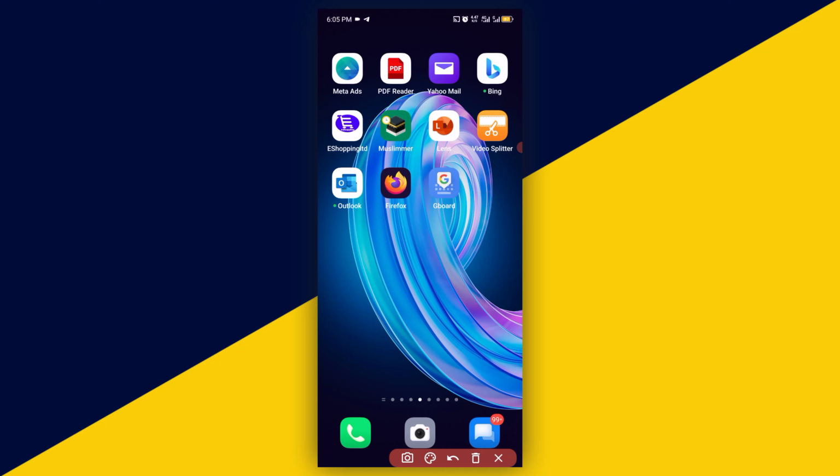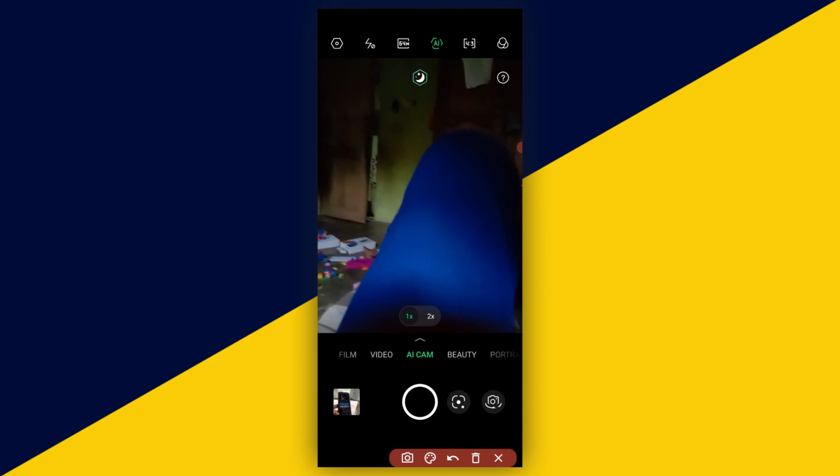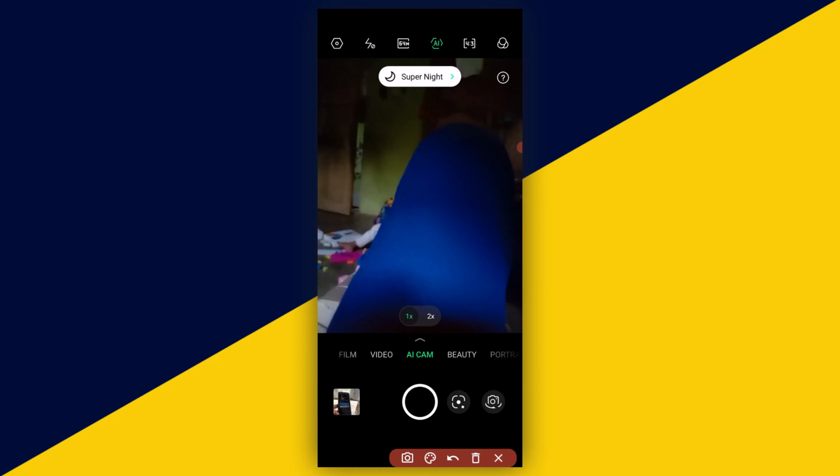The very first thing you want to do is to go ahead and open up your Android phone camera. After you open up your camera, the next thing you need to do is to go ahead and click on video.